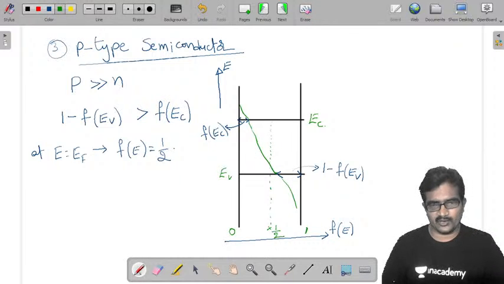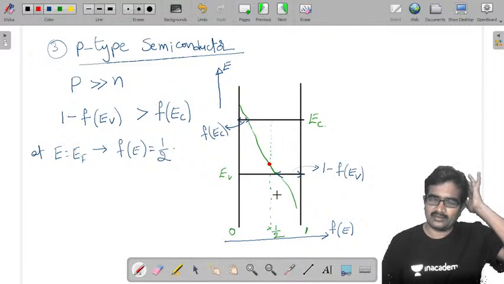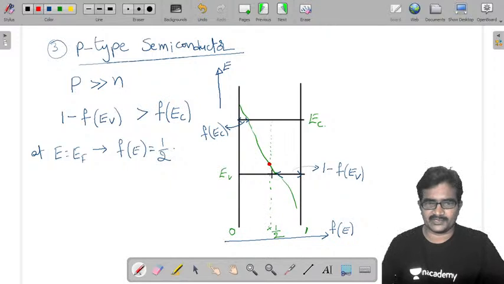At this point, f of E became 1 by 2. Now I am drawing a horizontal line. This represents the Fermi energy level of the p-type semiconductor, EFP.